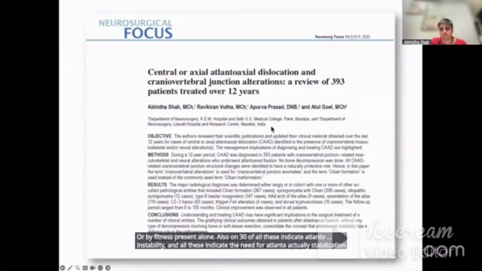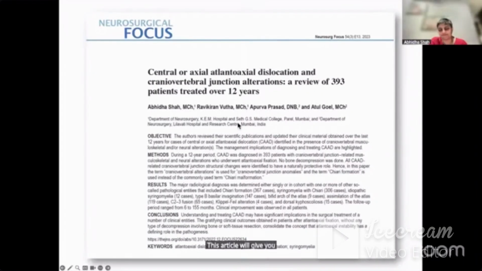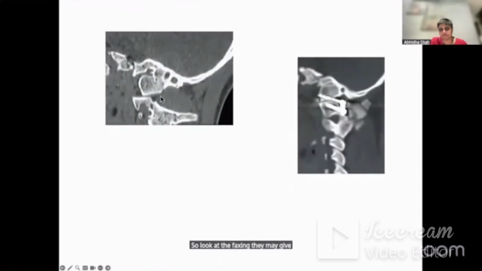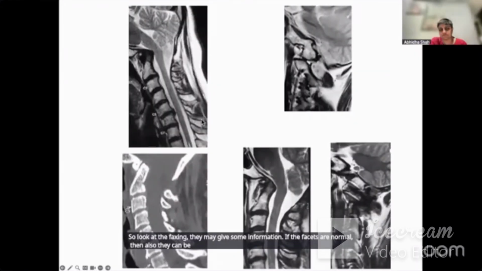So I wish that you please read this article. If you are really interested in the revolution, or if you are interested in lectures and all, then just go on listening to what I'm saying. This article will give you the latest information about what I talk and what I mean about central or axial atlantoaxial instability. So look at the facets. They may give some information. If the facets are normal, then also there can be atlantoaxial instability.